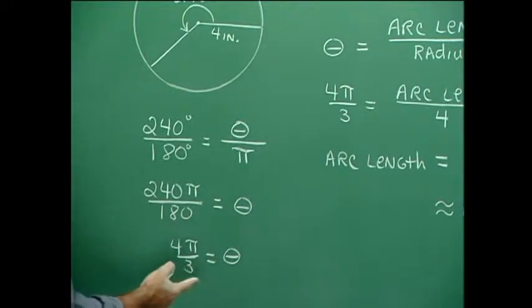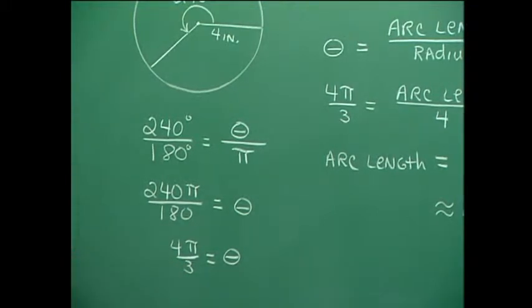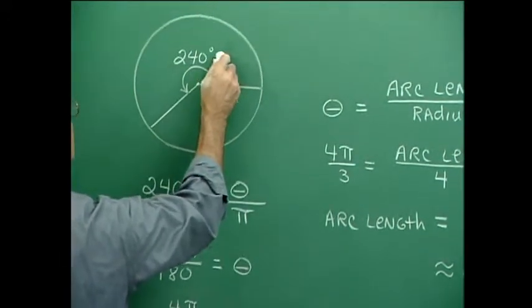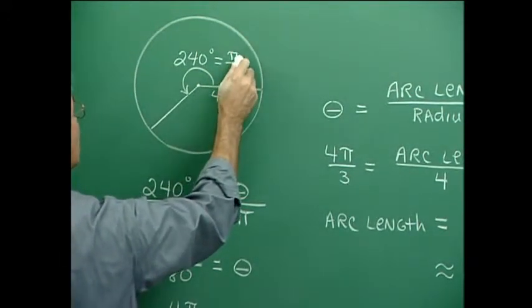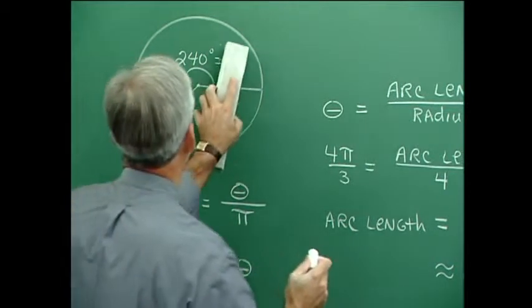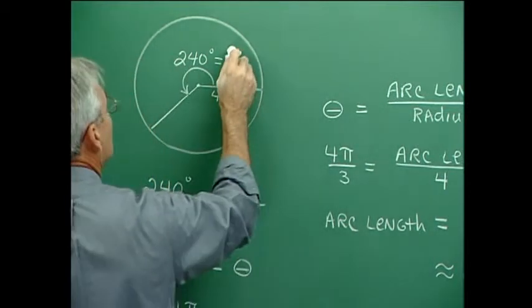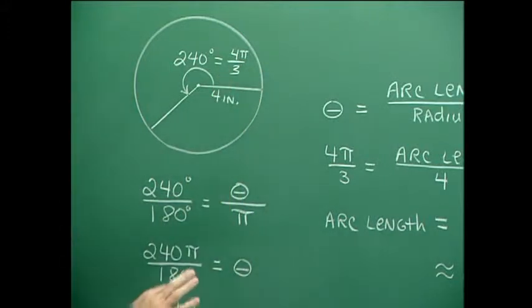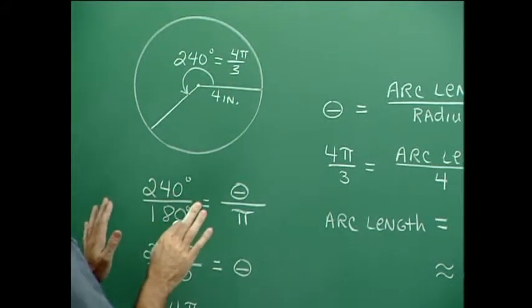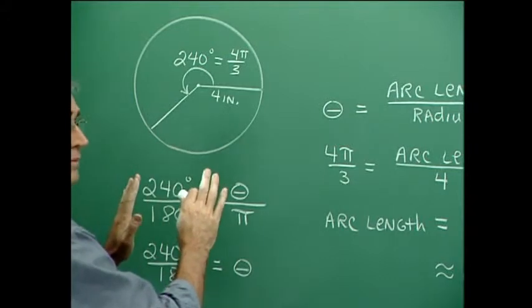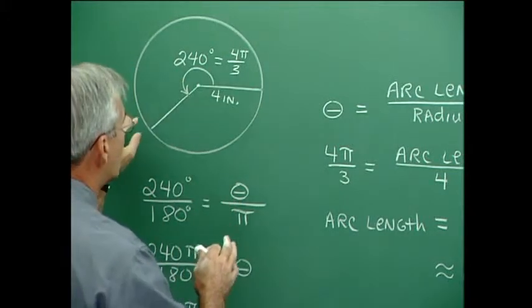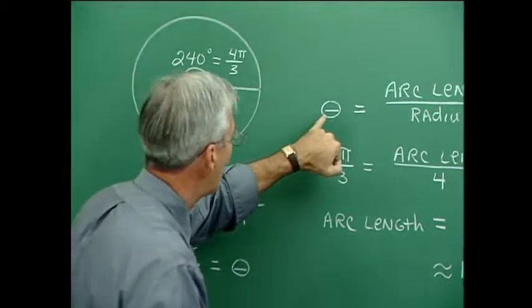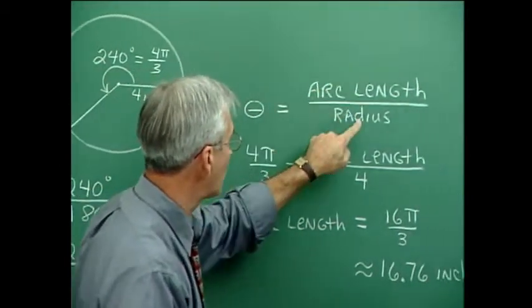Now this is some number of radians. Well, now that we have the angle in radians, I can emphasize that up here, I can say that this is then 4 pi over 3 in radians. Now we go back to our fundamental understanding of the relationship between the length of an arc and radian. That is, theta in radians is arc length over radius.